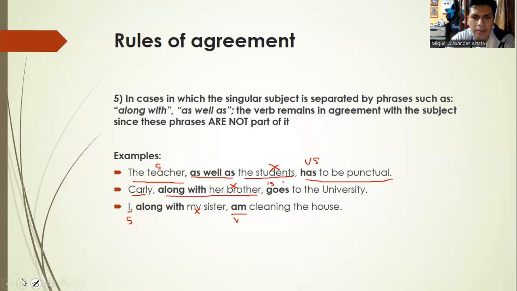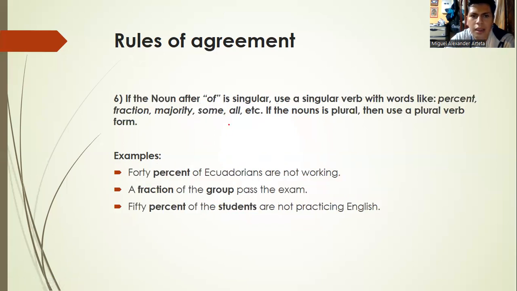Let's go with the last rule. If the noun after of is singular, use a singular verb with words like percent, fraction, majority, some, all. If the noun is plural, then use a plural verb form.